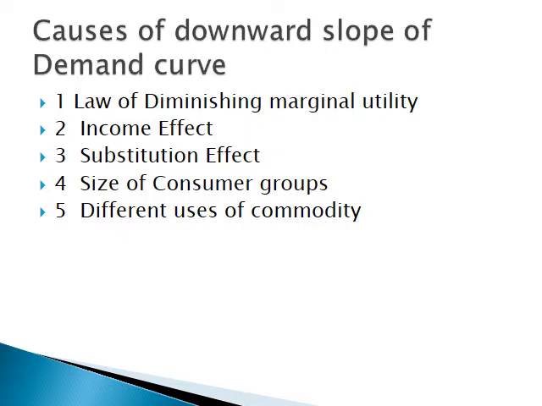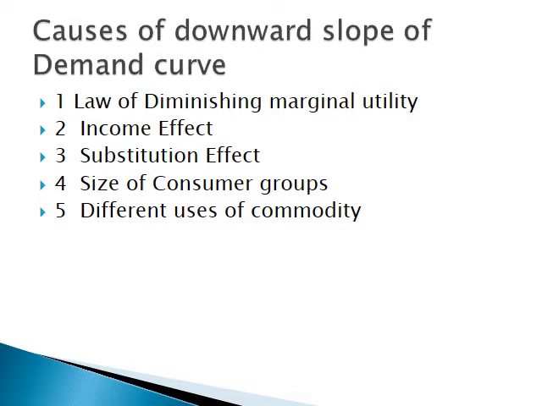Now, causes of the downward slope of the demand curve. Why does the demand curve slope downward? It means that more is purchased in response to a fall in price. Thus, there is an inverse relation between own price of a commodity and its quantity demanded. The following factors explain the causes of the downward slope of the demand curve.